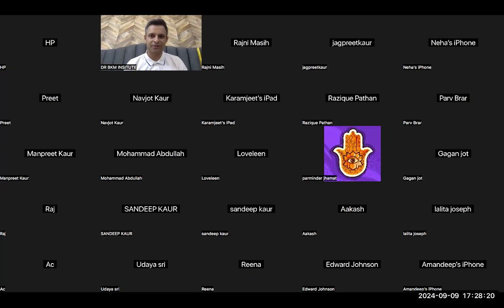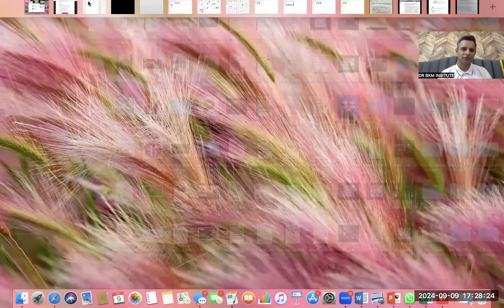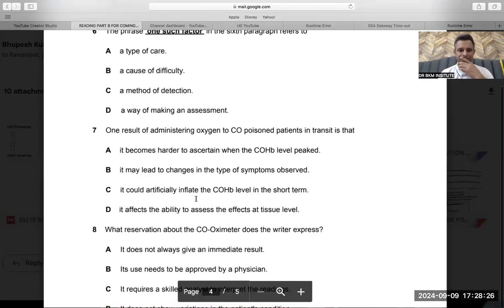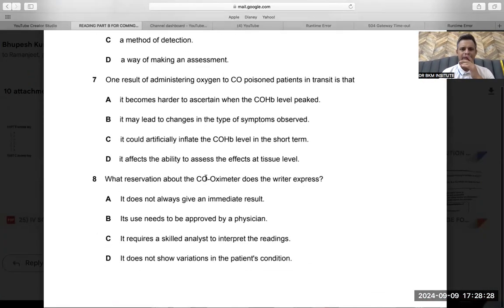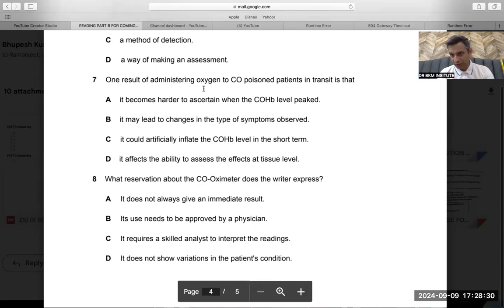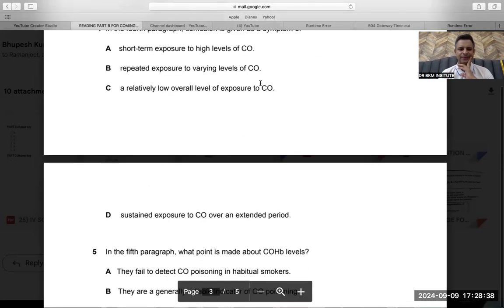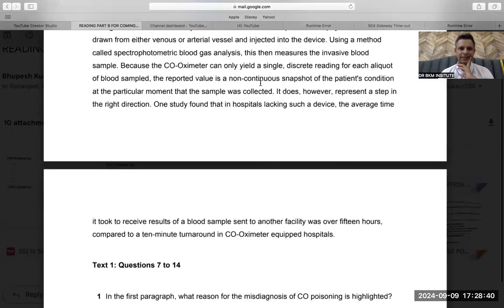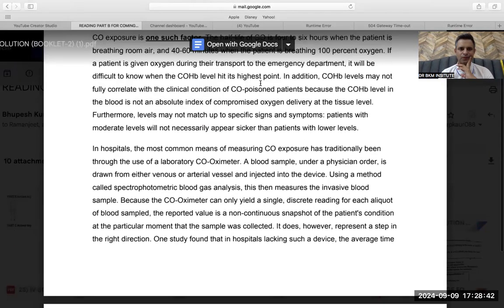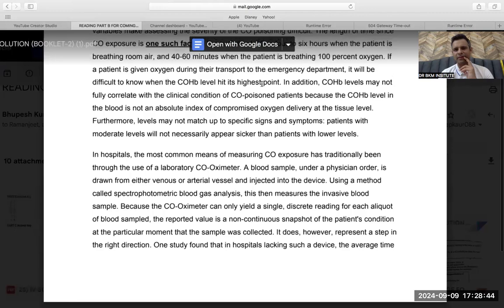Cool. Again, I'm just going to do this last question for the reading. Concentrate. One result of administering oxygen to carbon monoxide poisoned patients in transit is that. Okay, let's do it. Okay, it must be over here.